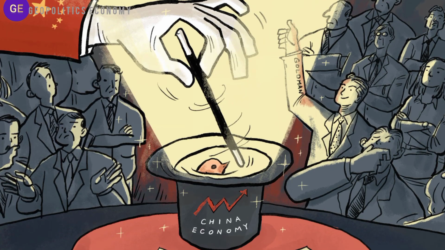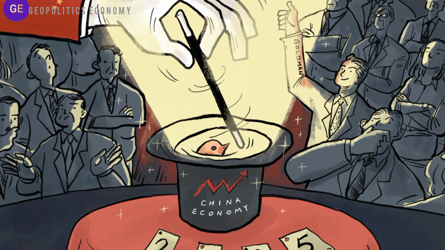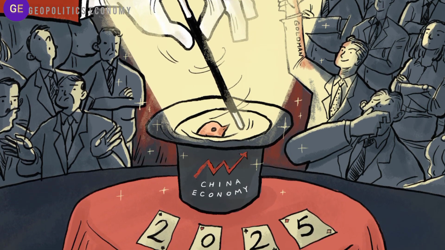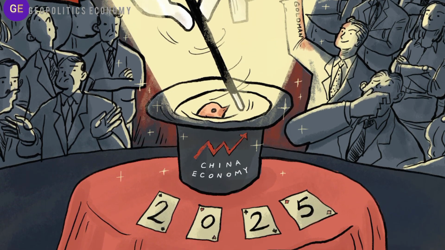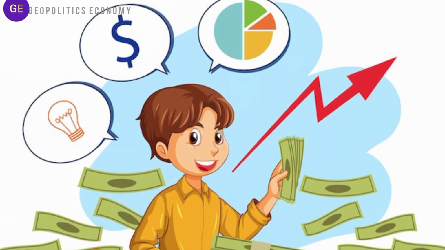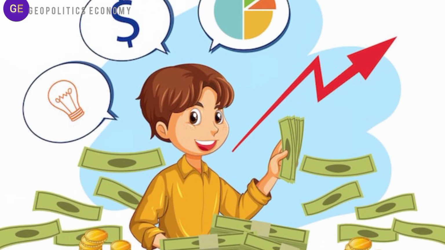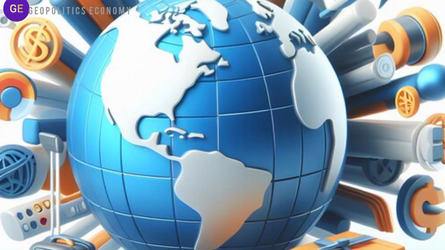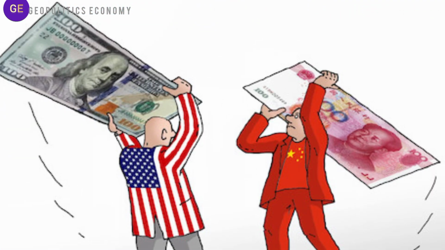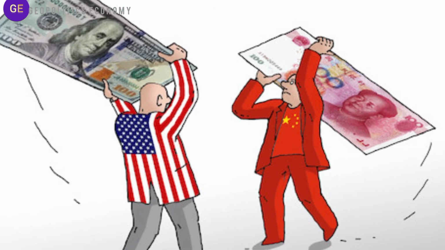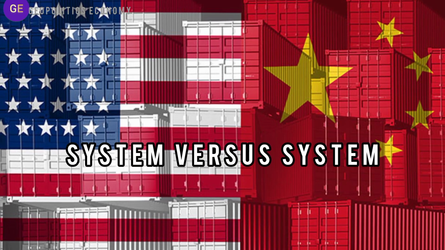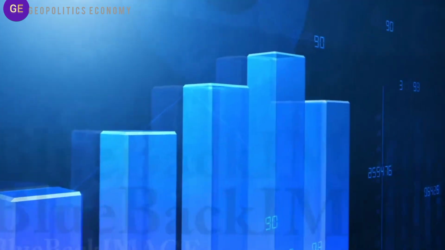So China is not secretly destroying the U.S. dollar. It is carefully managing the yuan to survive its own economic challenges. The dollar remains the world's financial anchor because trust cannot be devalued. The real battle is not currency versus currency. It is system versus system. And for now, the U.S. system still leads.